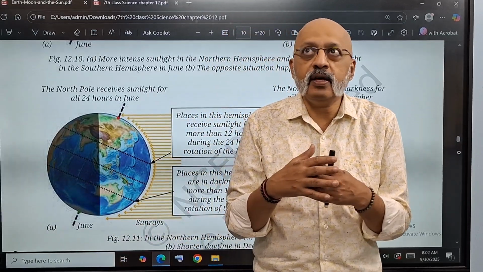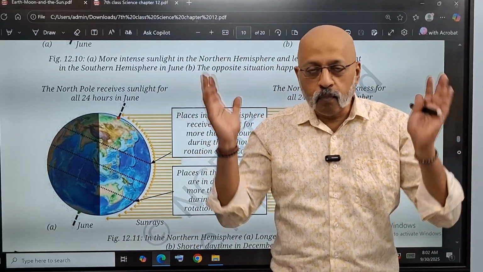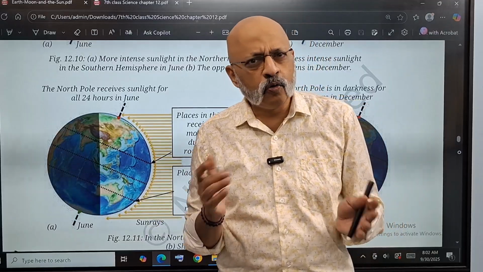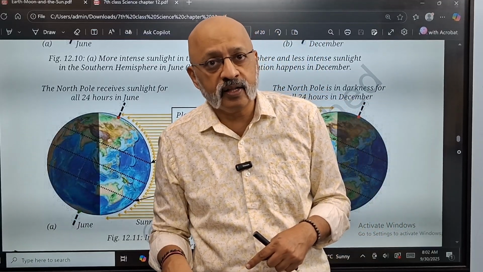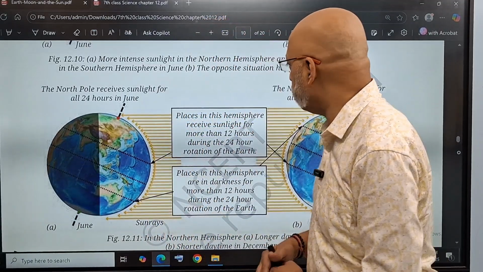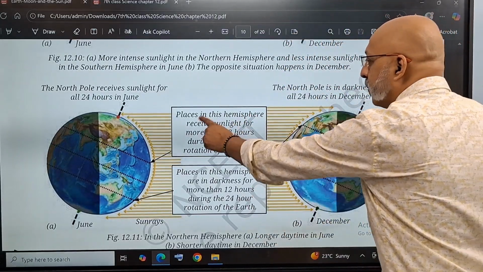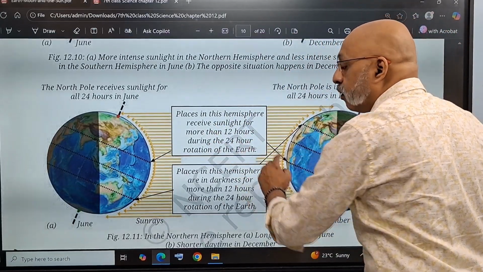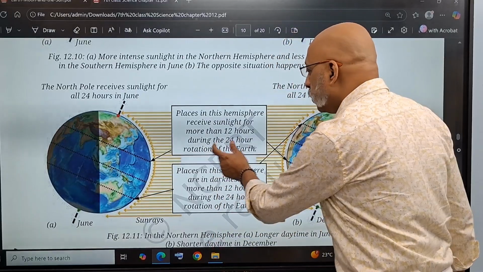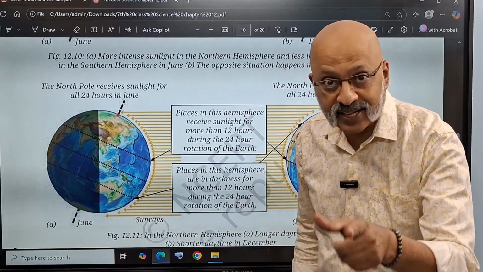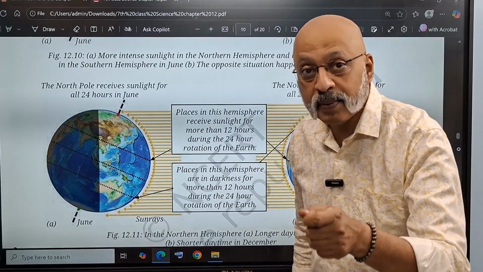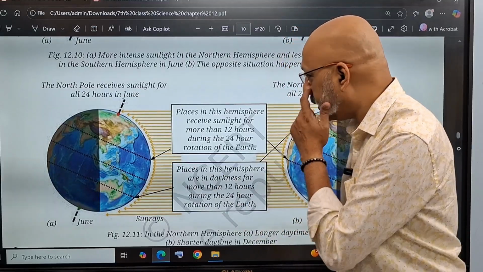So it would be a very, very strange kind of atmosphere. Your body clock goes for a toss. You wonder why 10 o'clock seems like 5:30 in the evening, right? So that would be the difference, because that is in the northern hemisphere. So places in this hemisphere receive sunlight for more than 12 hours during the 24-hour rotation of the earth. I just gave you the example of a place called Cardiff, which is about 5 hours from London, right?